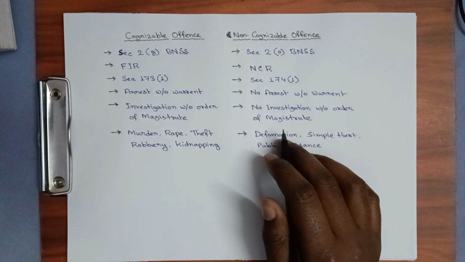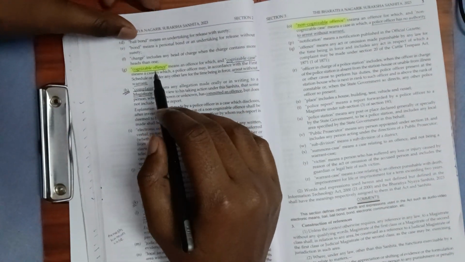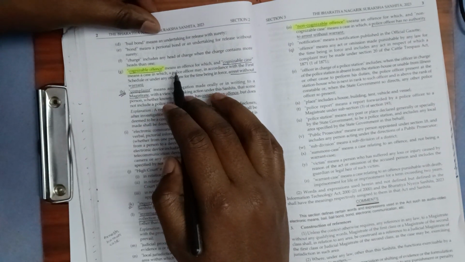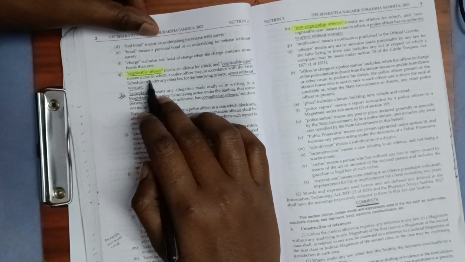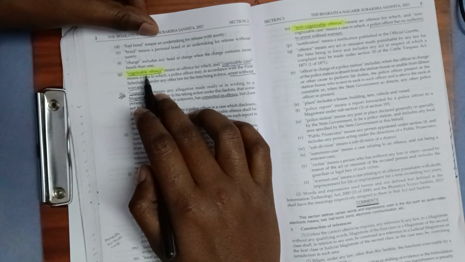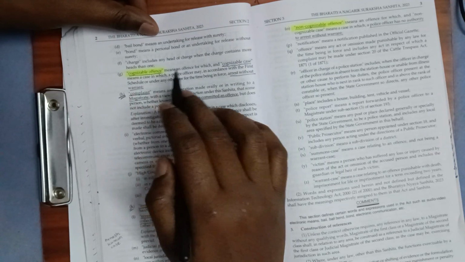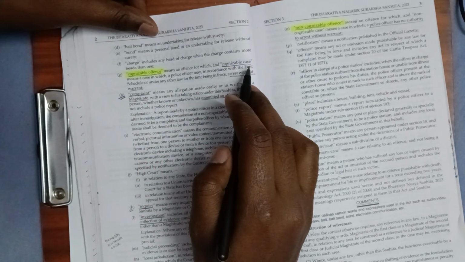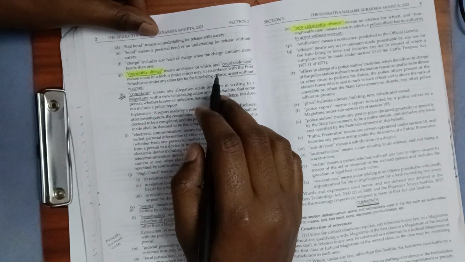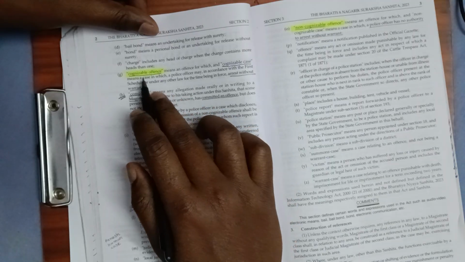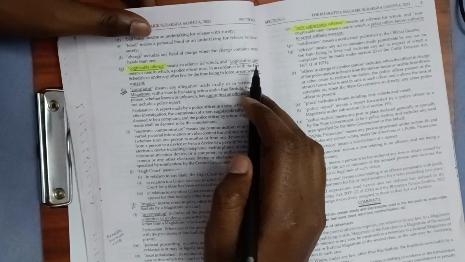Now if we see the definition in Section 2G, it says cognizable offense means an offense for which, and non-cognizable case means a case in which. So here in the definition they're using two different terms, cognizable offense and cognizable case. So what does this mean? Are they using two terms separately? Does that mean both these terms are different, cognizable offense and non-cognizable case?